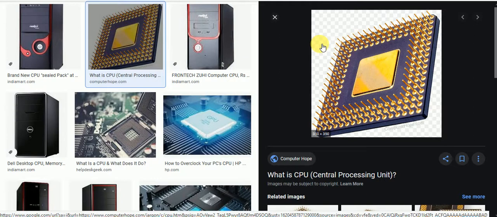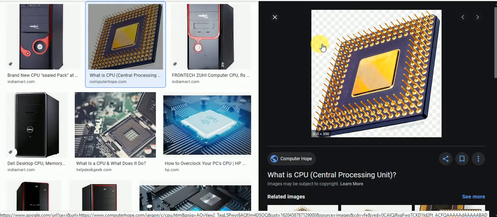The control unit controls the input and output devices, but the control bus controls the input and output instructions of a CPU. Remember this. That's called the control bus.